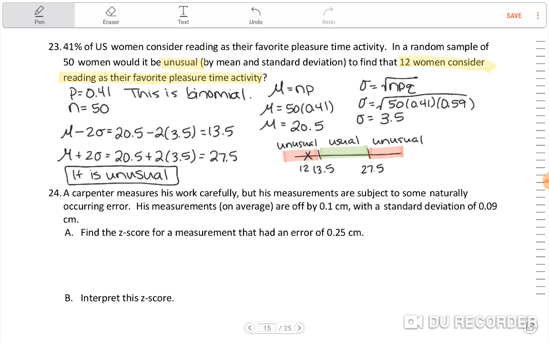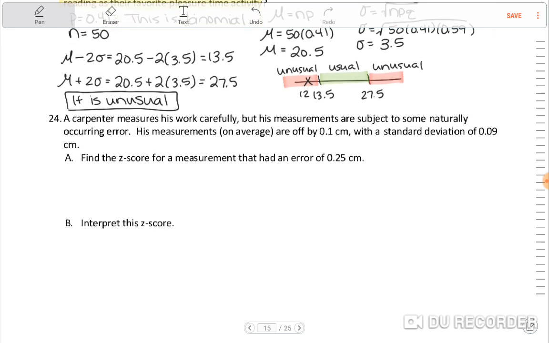All right, let's see. What do we have next? Number 24. A carpenter measures his work carefully, but his measurements are subject to some naturally occurring error. His measurements on average are off by 0.1 centimeters with a standard deviation of 0.09 centimeters. Find the z-score for a measurement that had an error of 0.25 centimeters.